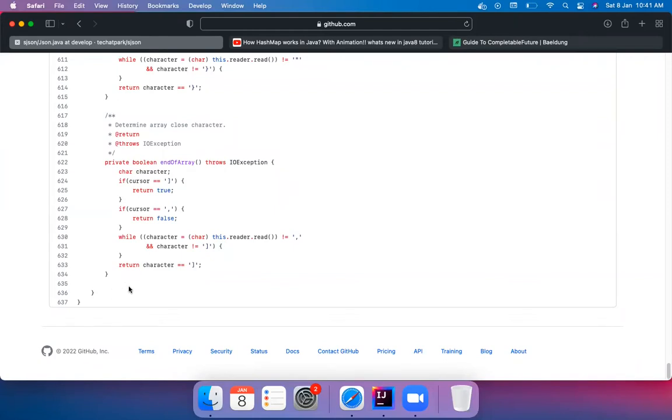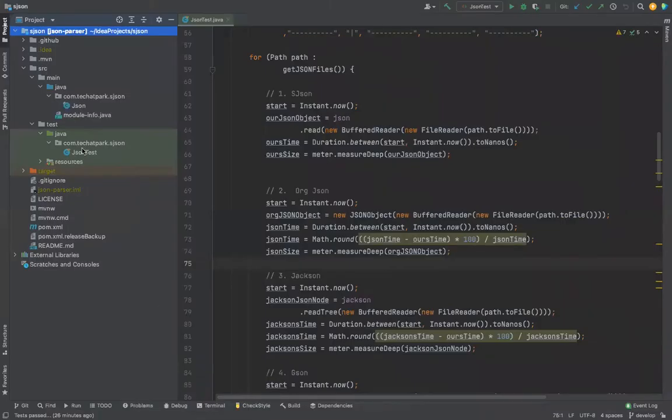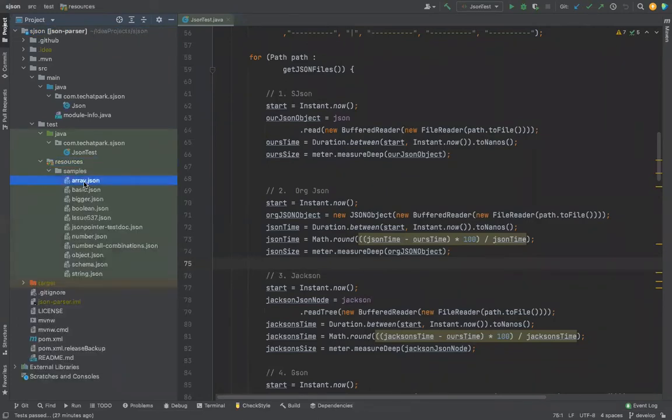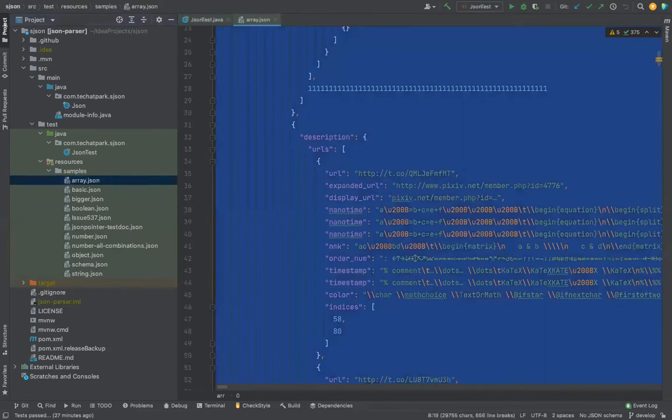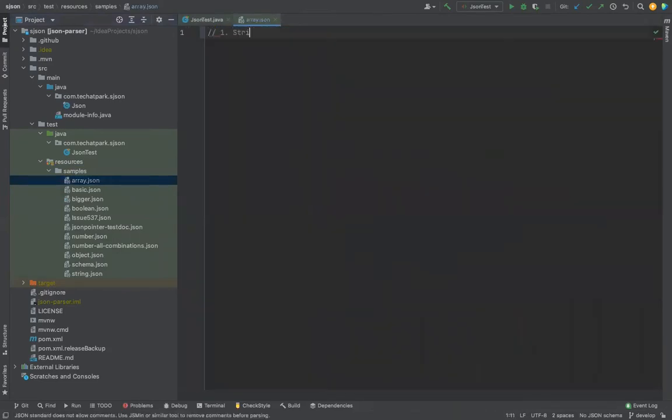I will give a quick recap of what this JSON parser is all about. For any JSON parser, at the end of the day, there are three main problem makers. One is string, because the problem with string is that it is not just computer keyboard characters. It can be Unicode. Sometimes escape characters will be there. So you need to deal with a lot of strings. String is one of the complex things. That is why even in Java, they do quite a bit of work just to manage string effectively. String is a separate immutable class, and it has its own compact strings and all the stuff that we have seen in the previous session. And it is applicable to JSON parser also.